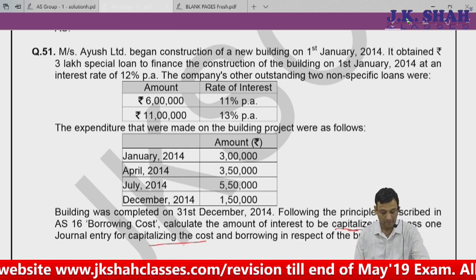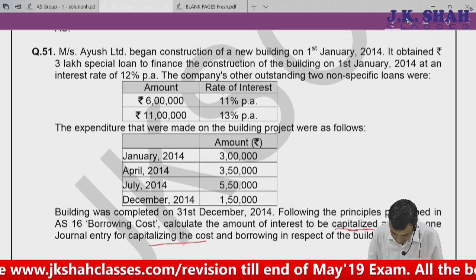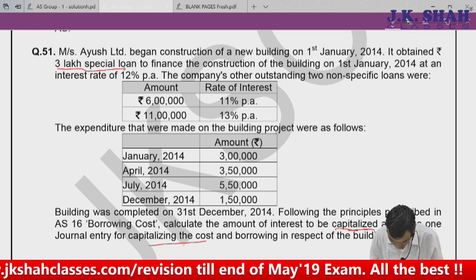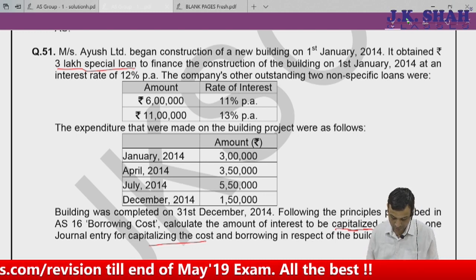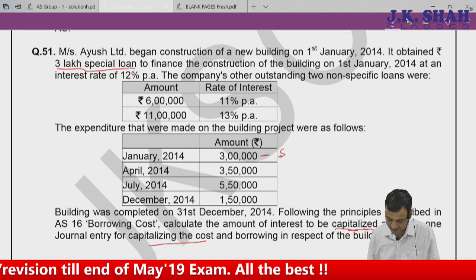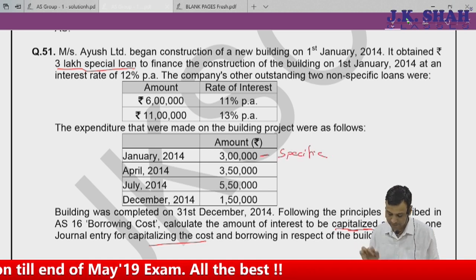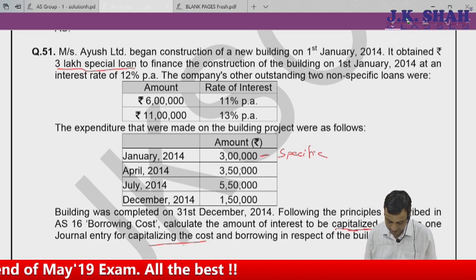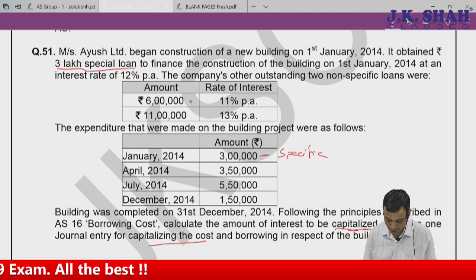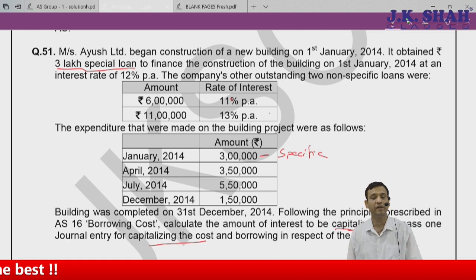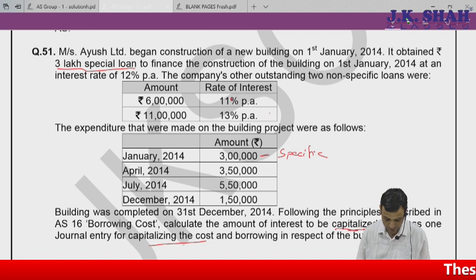Now if you look properly, you have obtained a 3 lakh specific loan, and there are two general borrowings. So when you incur this expense, can I say it is specific only? And thereafter, these loans have been utilized. Now the question arises, which loan would have been utilized, the 11% one or the 13% one? Of course, we have learned in case of general borrowing, we have to find out the capitalization rate. So let's first find out the capitalization rate.